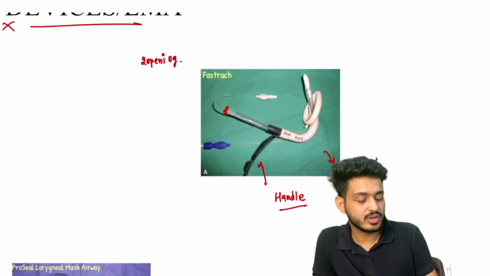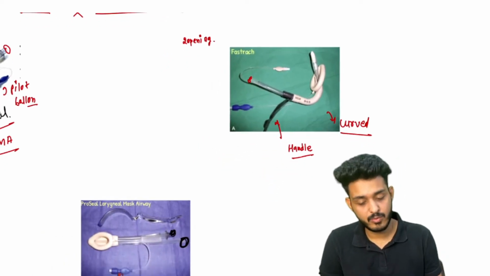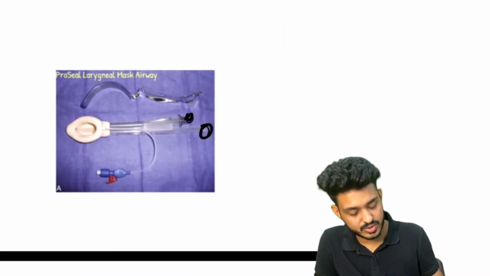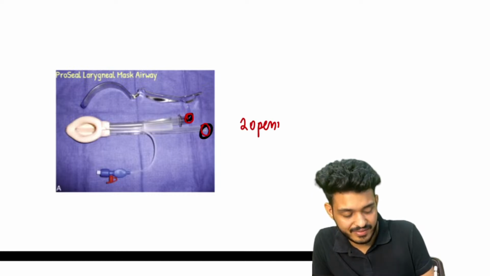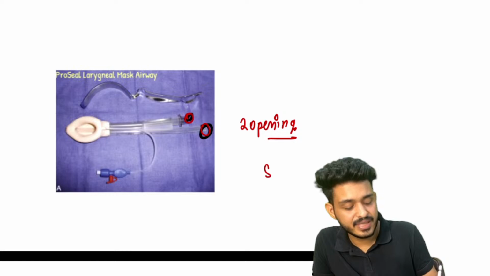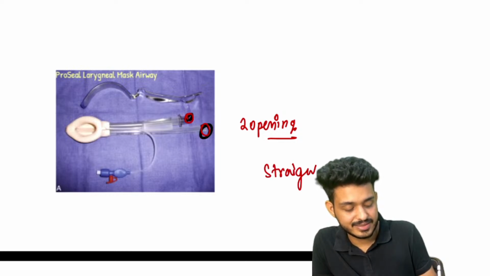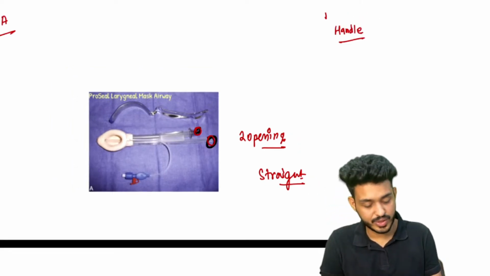Okay, so that is your fast track. ProSeal will be having two openings, but this one will be straight. Okay, so this is how you are going to identify.